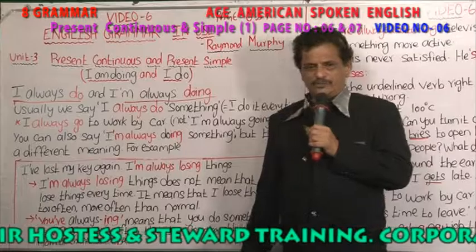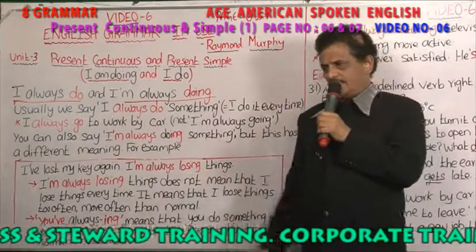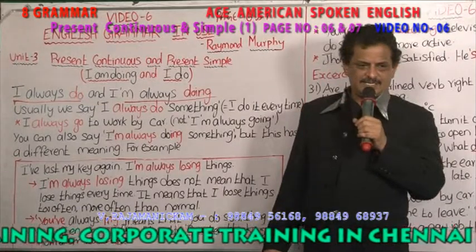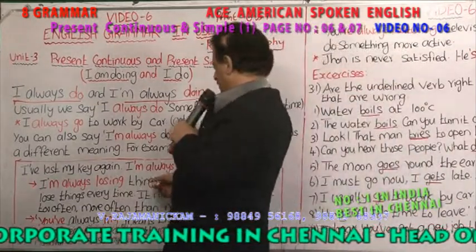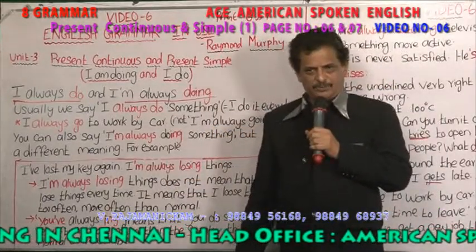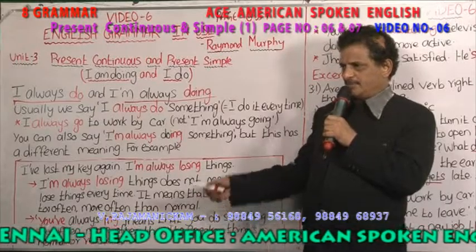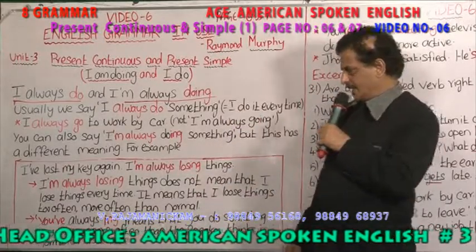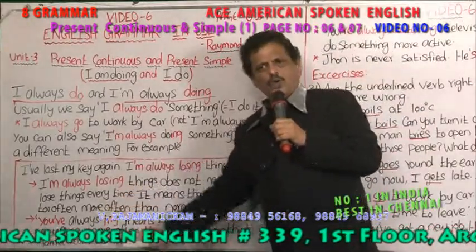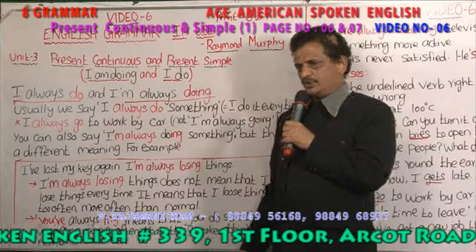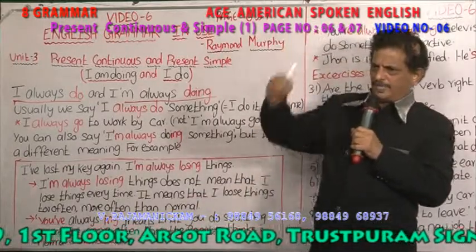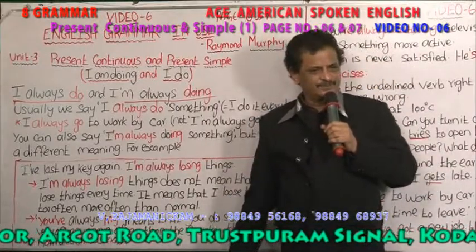So, see, very often I lose my key. And once again, I lost my key. Then I am saying, I am always losing my keys. So, I am always losing things doesn't mean that I lose things every time. It means that I lose things too often. So too often I lose things, not every time, too often. More often than normal. When something happens more often than normal, then you are using ing.